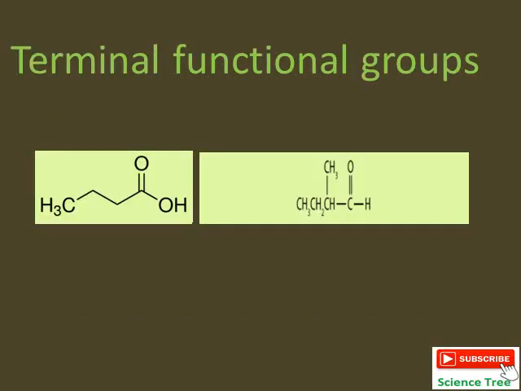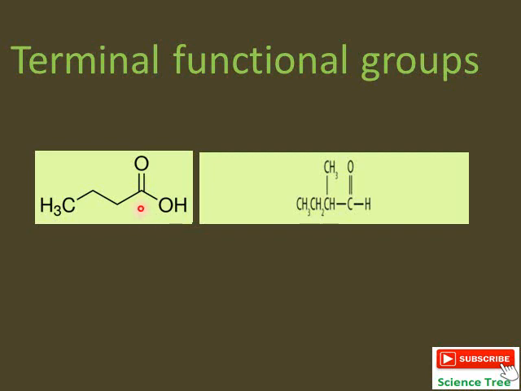Now which compounds do not form metamers? All those compounds having terminal functional groups will not form metamers. Like in the first example, I have butanoic acid. It is present in butter, having 4 carbons, so it's butane, having a carboxylic acid, so it's butanoic acid.